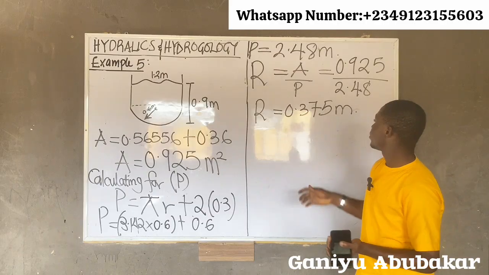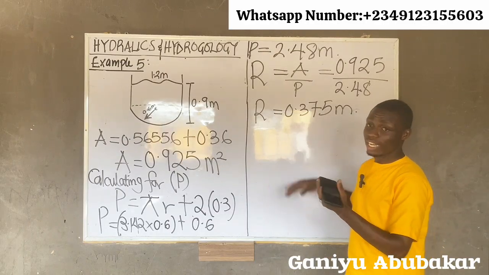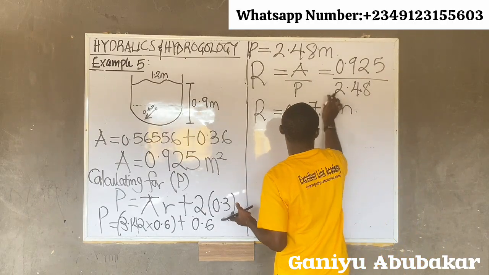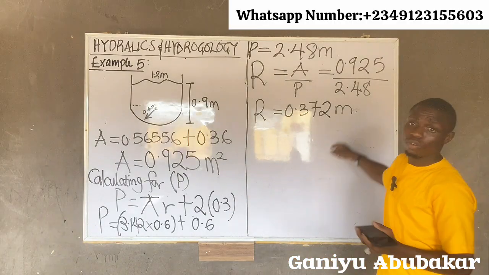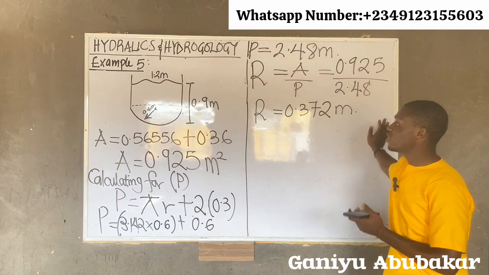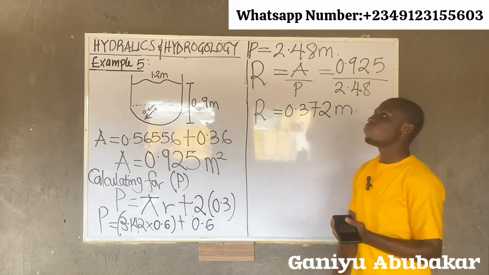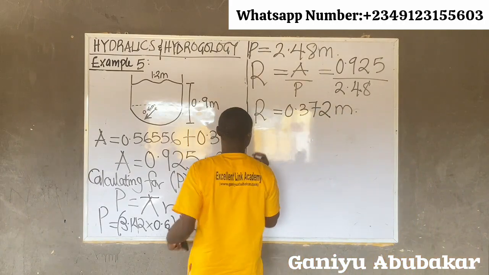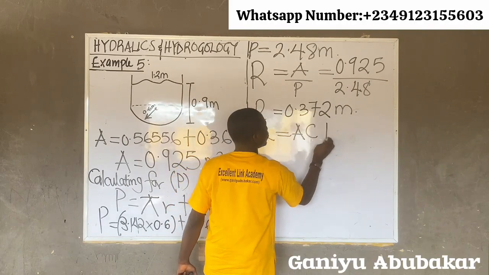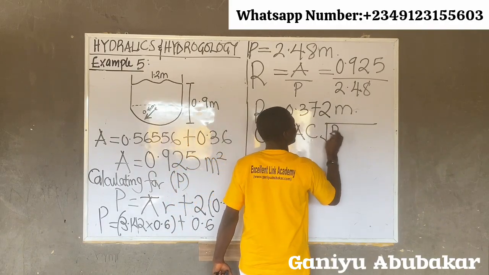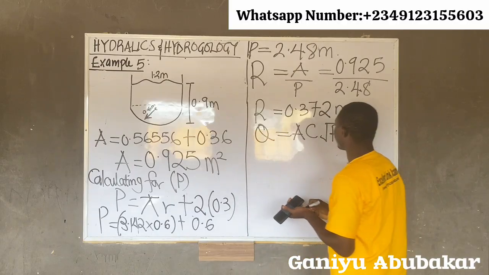Right? 0.37 what? Exactly. I have 2 here too. It was 2. I have 2 here. All right. It's 2. How good? Should proceed. I've gotten R. Now, record the formula initially. We said we're using Q equal to what there? A what? AC root what? R S naught. We are asked to find C.